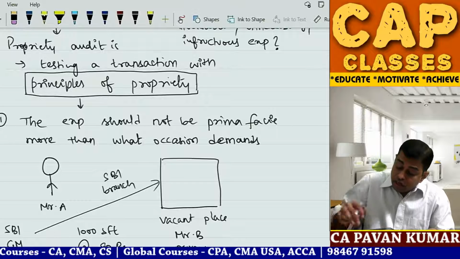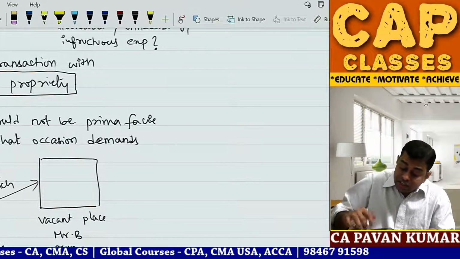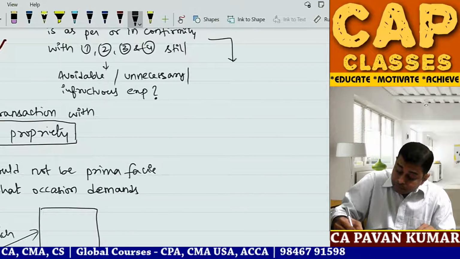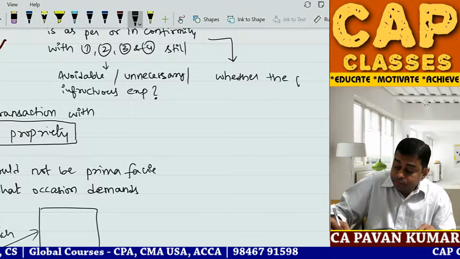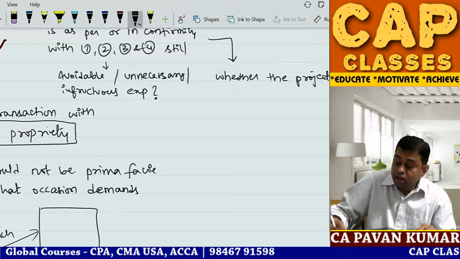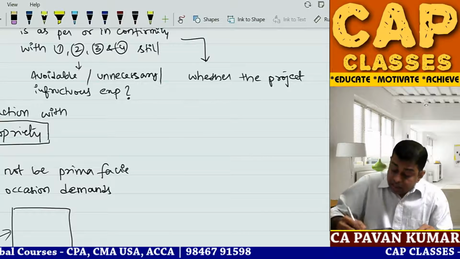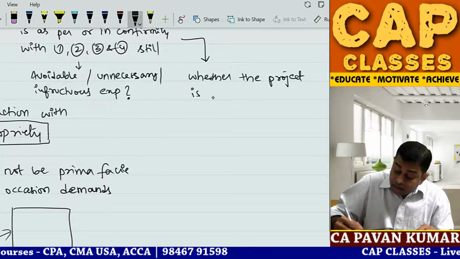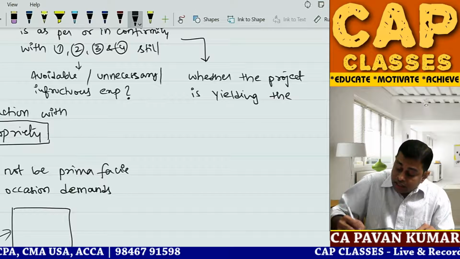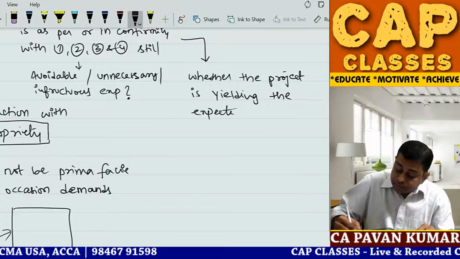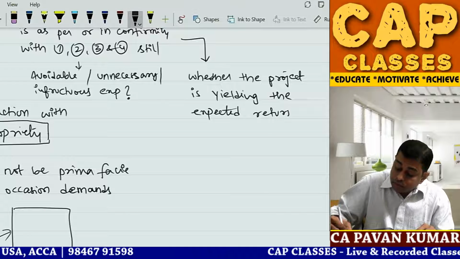So here you are asking whether the project for which you incurred cost is yielding the expected returns or outcome.